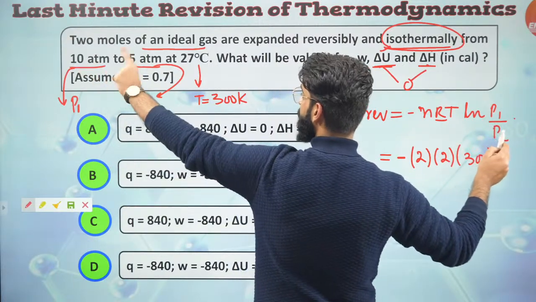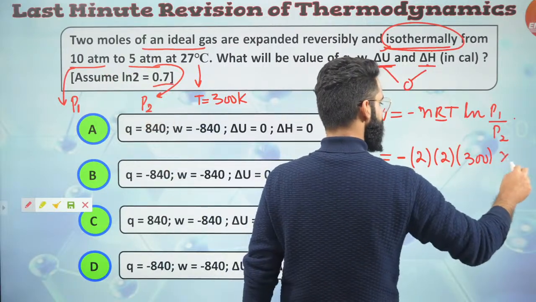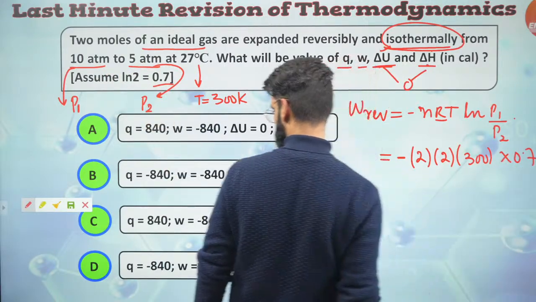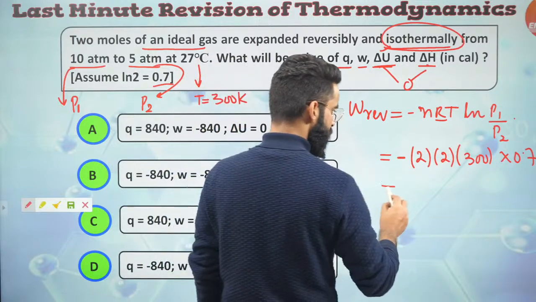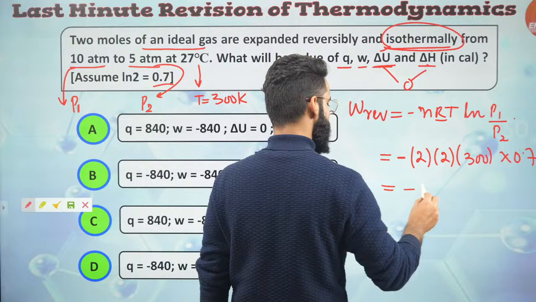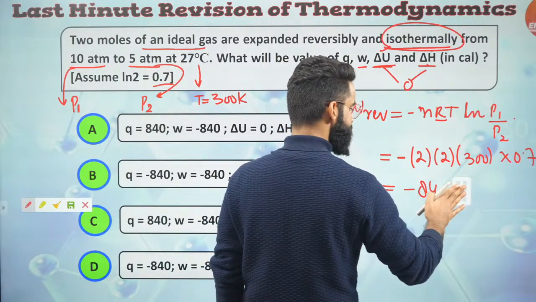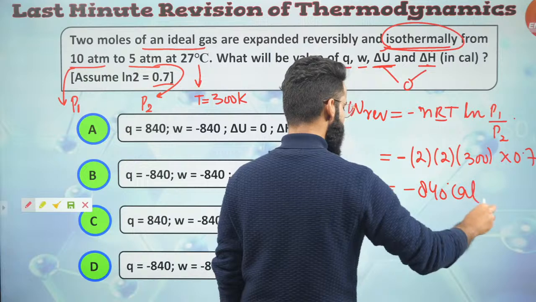ln of 10 by 5. 10 by 5 is 2. So ln of 2. ln of 2 is given to me as 0.7. Multiplied by 0.7, what are you guys going to get? 1200 multiplied by 0.7 is minus 840 calories right here. So this is the value of W.